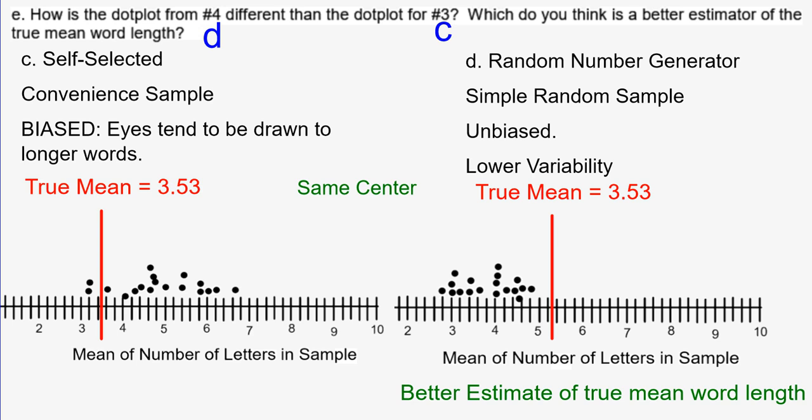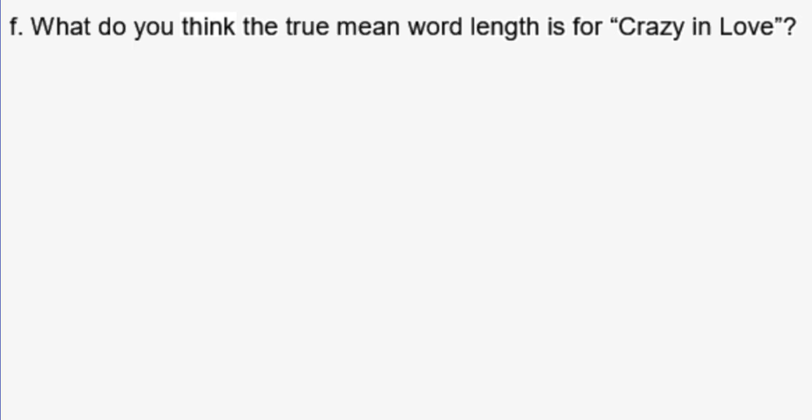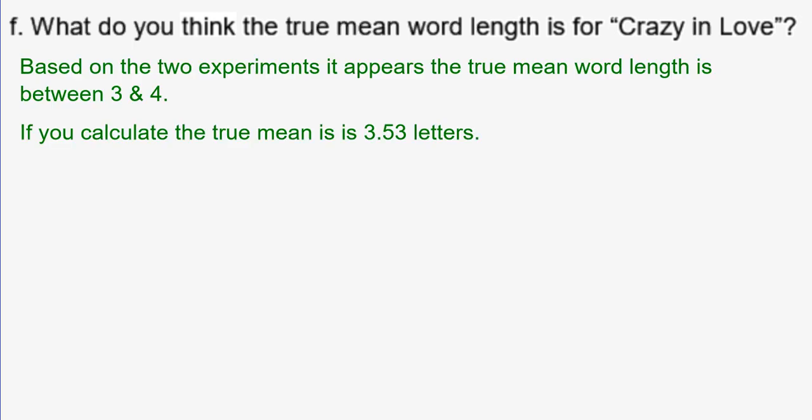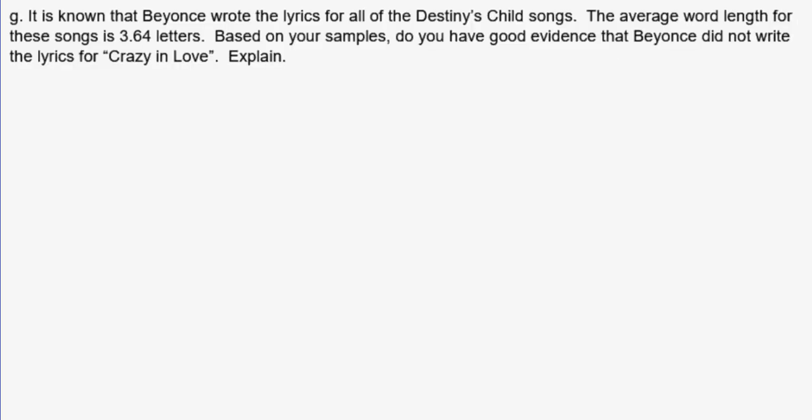So we already talked about this before. What do you think the true mean word length is for Crazy in Love? We said between 3 and 4. And if you did the calculations, it would be 3.53 letters. And it is known that Beyonce wrote the lyrics for all the Destiny Child songs, and the average word length for these songs is 3.64 letters. Based on your samples, you have good evidence that Beyonce did not write the lyrics for Crazy in Love.